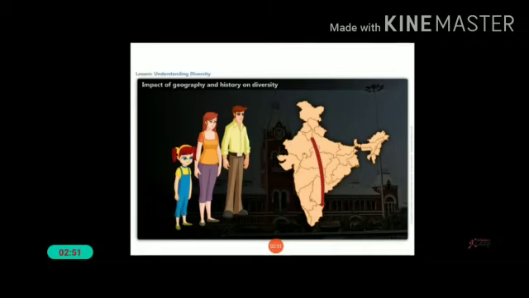Do you feel there would be any changes in your lifestyle? Yes, you may pick up a few words of Tamil. Your mother starts preparing some local dishes based on her interactions with friends around. So your change of place actually had an impact on your culture.